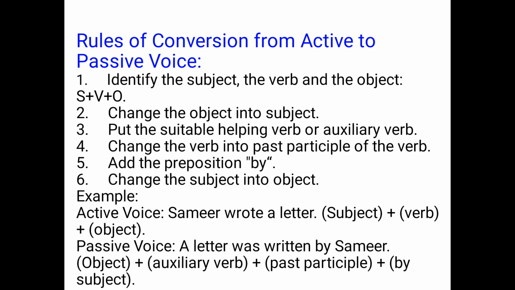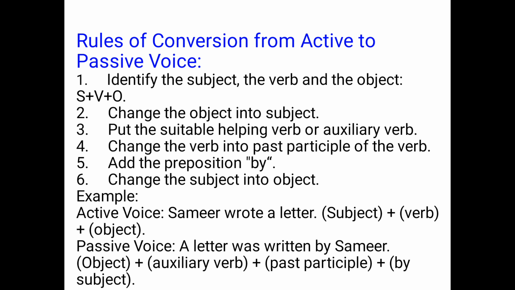We already discussed the forms of be and have verbs, which we use according to the tenses. Next, always remember to use the past participle form of the verb in the passive voice. Add the preposition by and then change the subject into object.